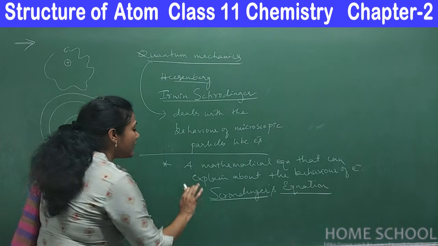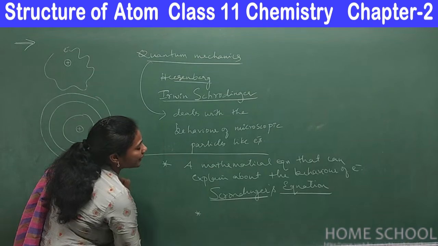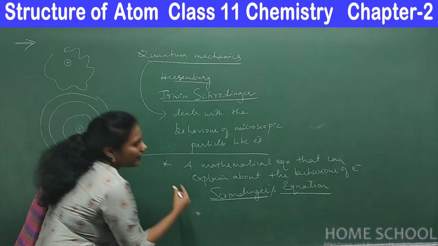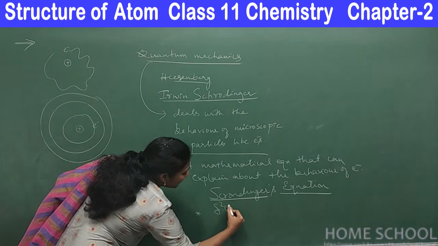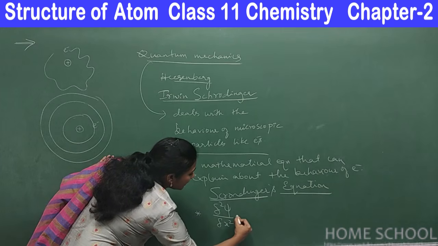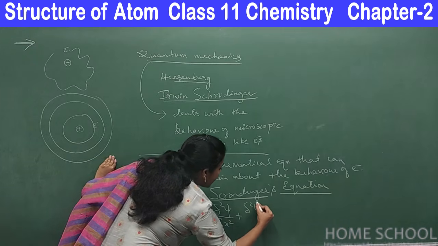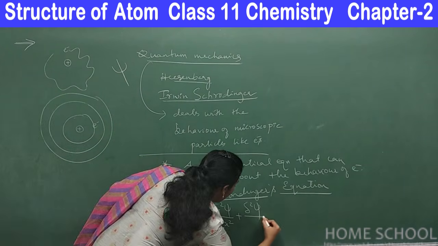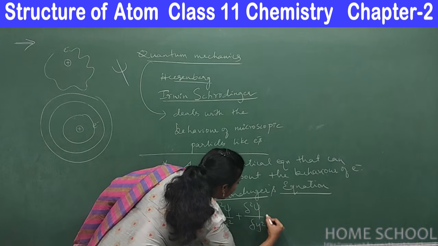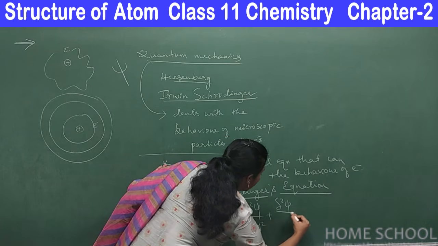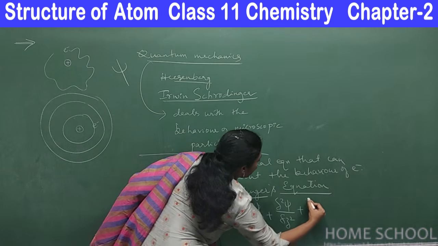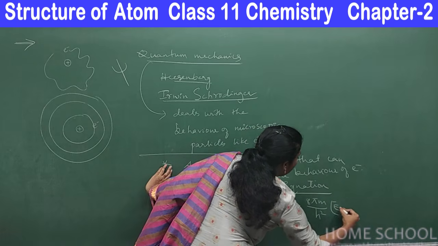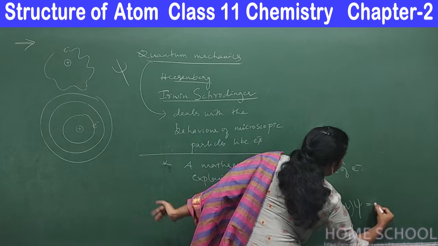Just observe the equation that I'm writing on the board: del square psi by del x square plus del square psi by del y square plus del square psi by del z square plus 8 pi square m by h square into E minus V psi is equal to 0.